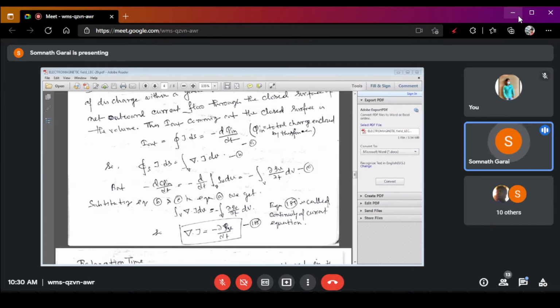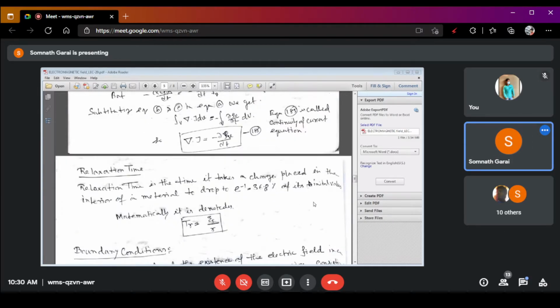So this equation 185 expresses the continuity equation of the current. That gives the continuity equation of the current. Okay, got my point? Clear?